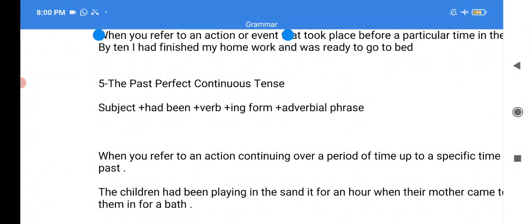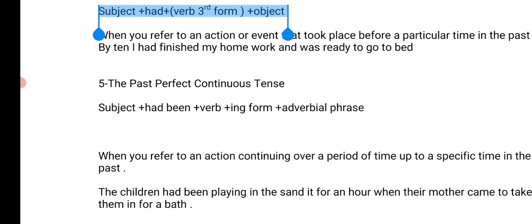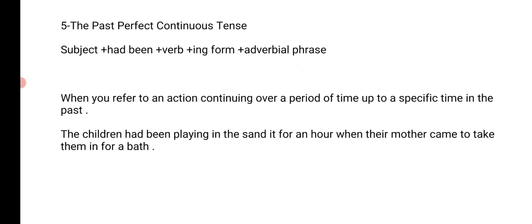And the past perfect continuous means that action began in the past at a specific time, and it was still going on for over a period of time in the past, right? For example, the example that I shared, the children had been playing in the sand for an hour when their mother came to take them in for a bath.